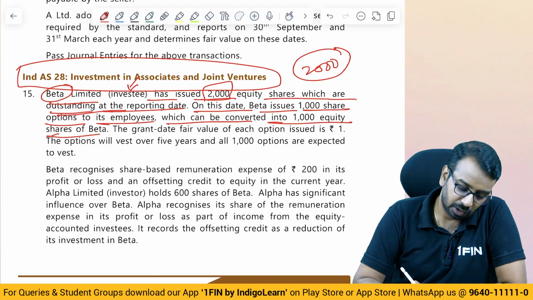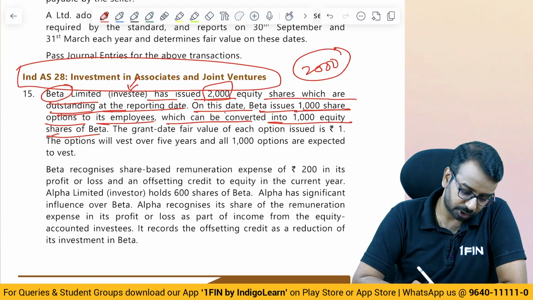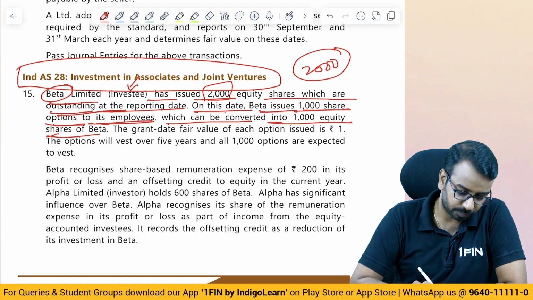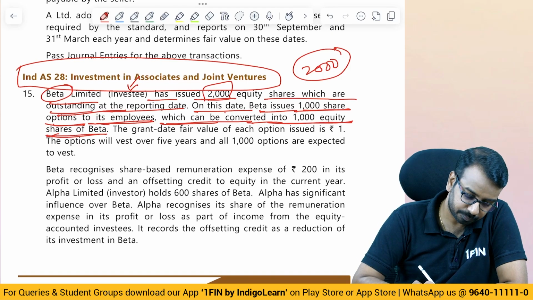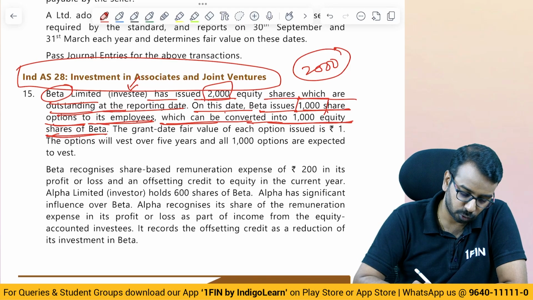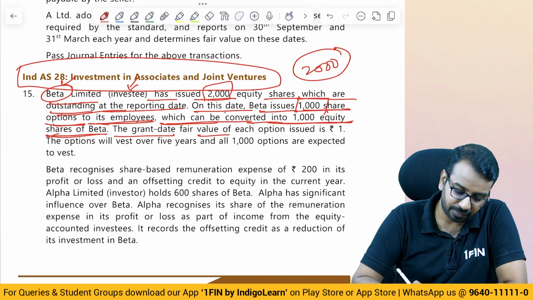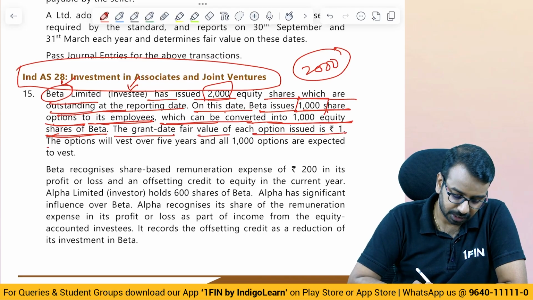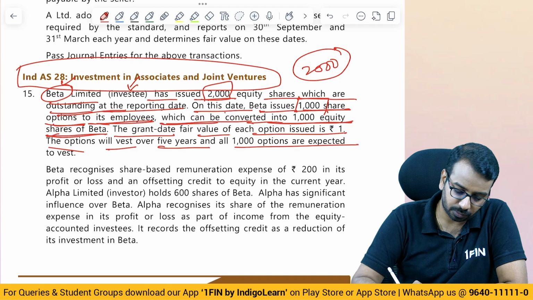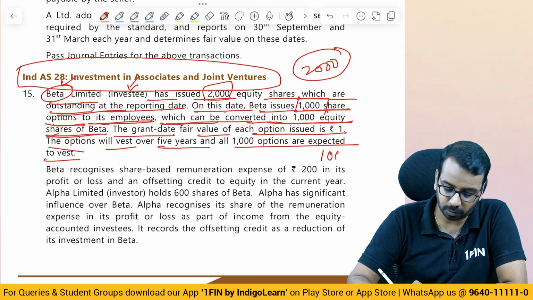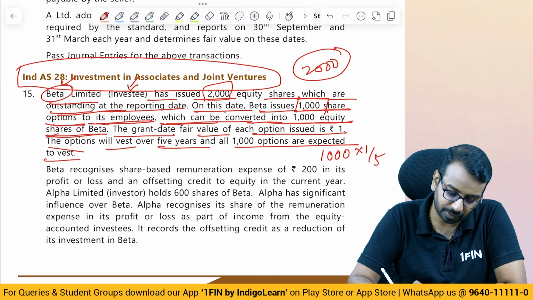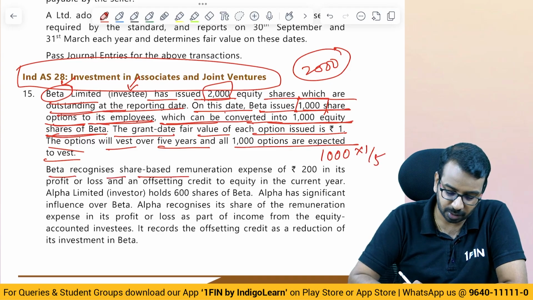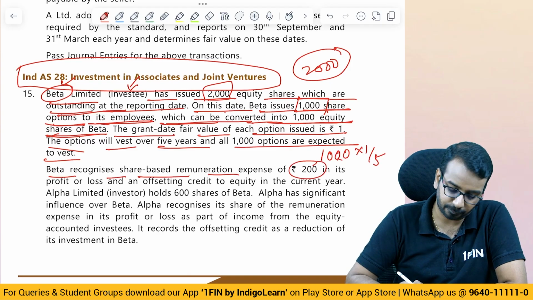On this date, Beta issues 1000 share options to its employees which can be converted into 1000 equity shares of Beta. So, 1000 shares have been issued. Who issued? Beta. Grant date fair value of each option is ₹1. The options will vest over 5 years and all 1000 options are expected to vest. So, what will you do? 1000 options into 1 divided by 5 will be the expense. Beta recognizes share based remuneration of 200, 1000 divided by 5, in its P&L and an offsetting credit to equity.